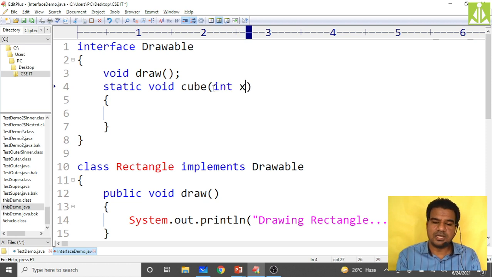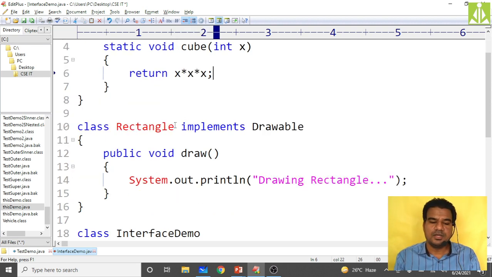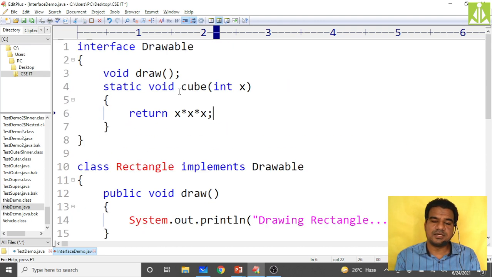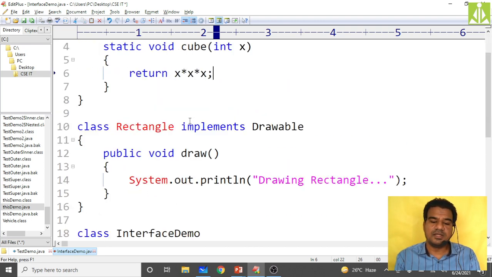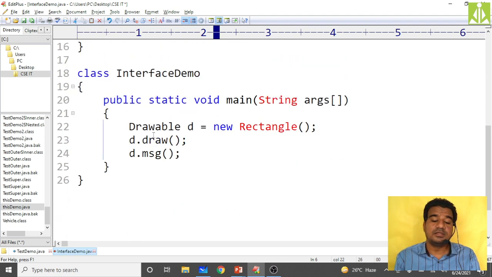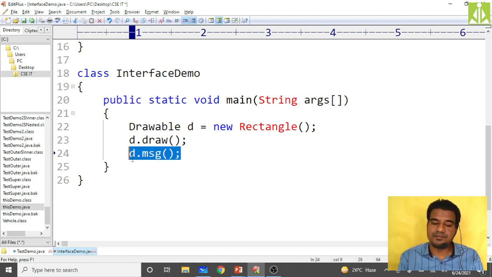So I'm taking int x, and here I'm returning the cube of that number, x multiplied with x multiplied with x. Okay, so next, Rectangle is implementing Drawable, and it is giving the implementation for the draw method. And then inside InterfaceDemo, I'm creating the object of my Drawable interface by instantiating it with the Rectangle class. Then d.draw is acceptable.